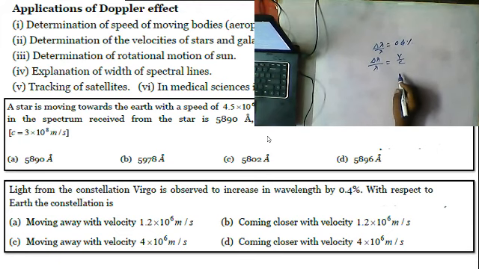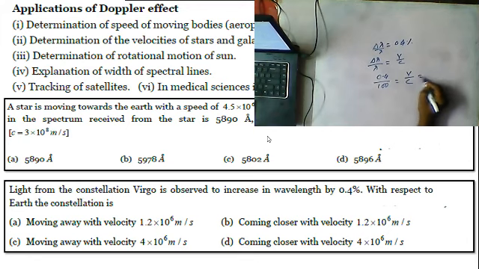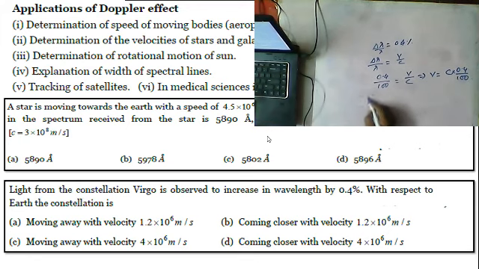So we can write 0.4 by 100 is equal to V by C, which implies V is equal to C into 0.4 by 100, that is 3 into 10 power 8 into 0.4 by 100, which equals 1.2 into 10 power 6 meters per second.